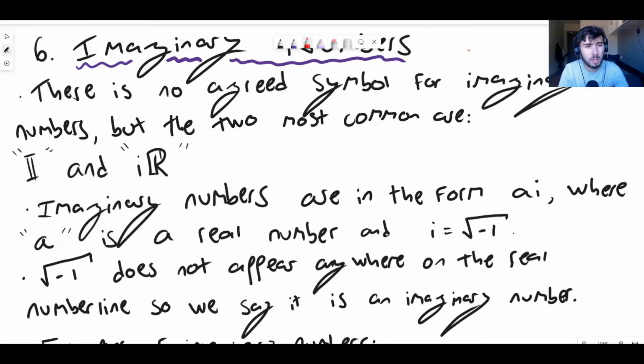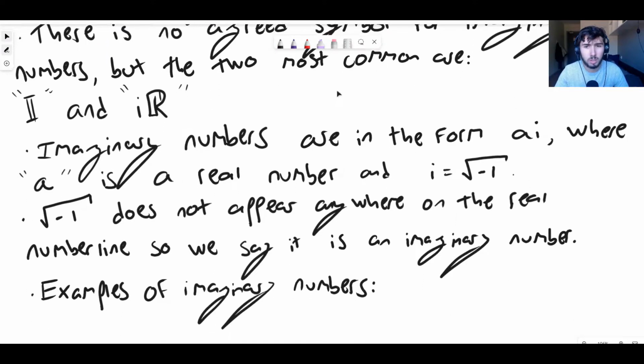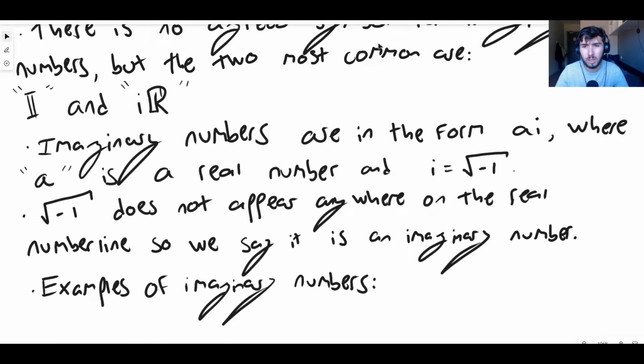So thick I, that makes sense, right? It just stands for imaginary. But what about lowercase i times thick R? Why are we using a lowercase i times the real numbers? What's going on there? We're about to find out. So imaginary numbers are numbers which are in the form a times i, but we need to specify what a and i are. a is a real number. It can be any of the numbers that we have mentioned previously, but i is not. i is called an imaginary number, and i is the square root of minus 1.